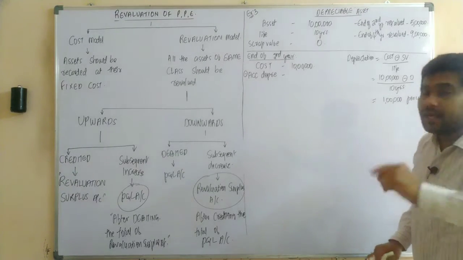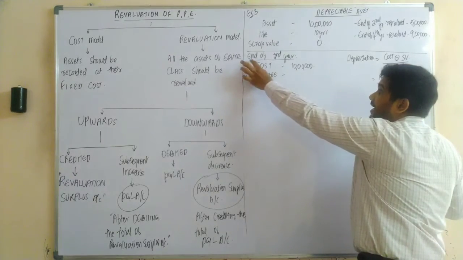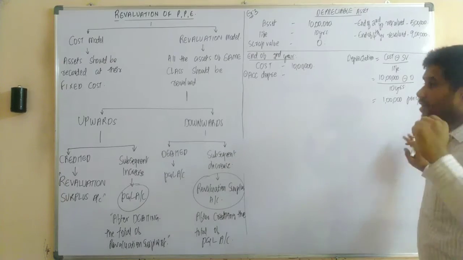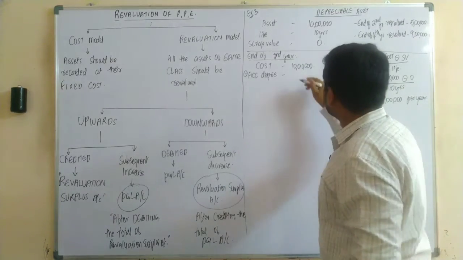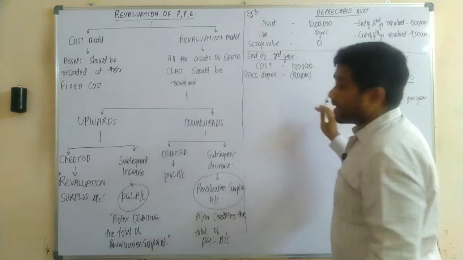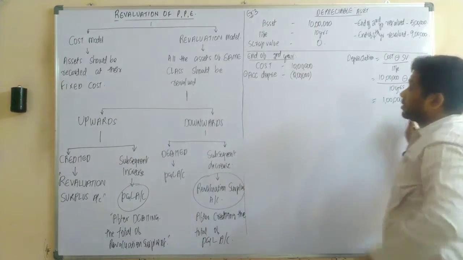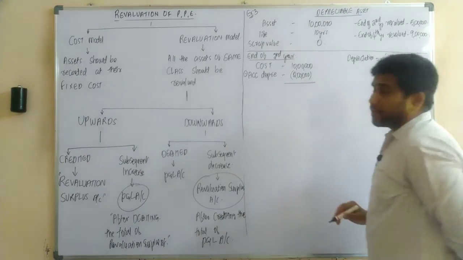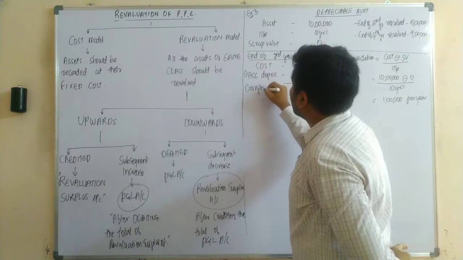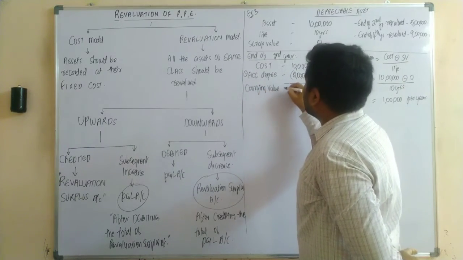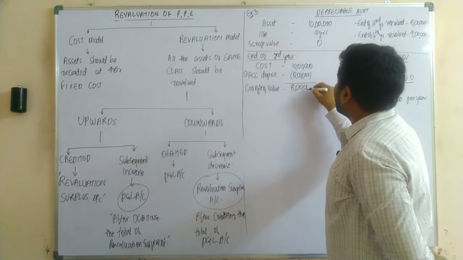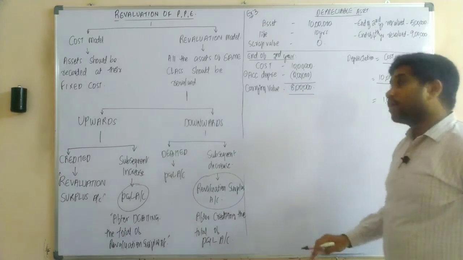1 lakh per year. So in that case, as we are calculating at the end of second year, we need to calculate the depreciation for how many years? 2 years. So the accumulated depreciation would be 2 lakh rupees, that is 1 lakh into 2 years. So after reducing your depreciation, the carrying value of the asset would be 8 lakh rupees. Yes or no? Now continue.